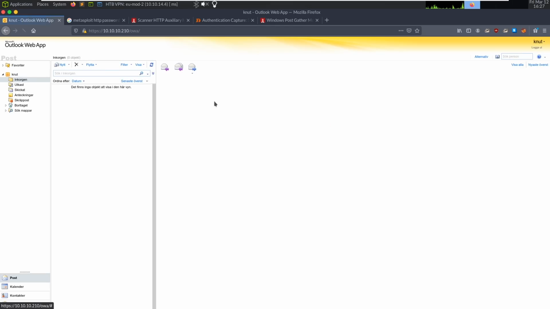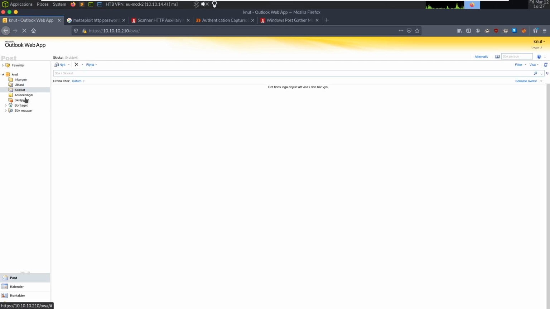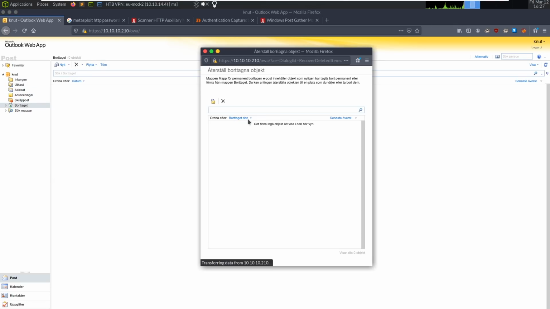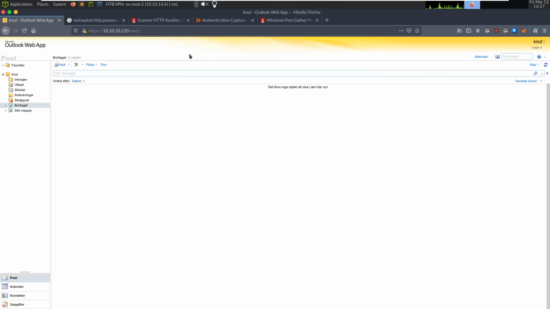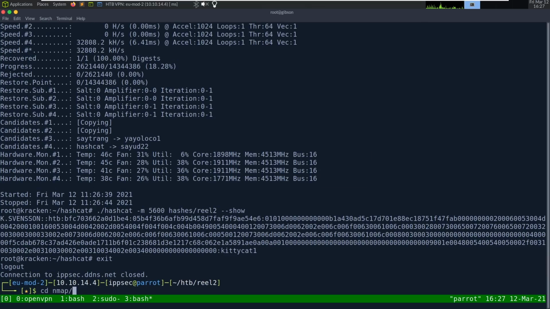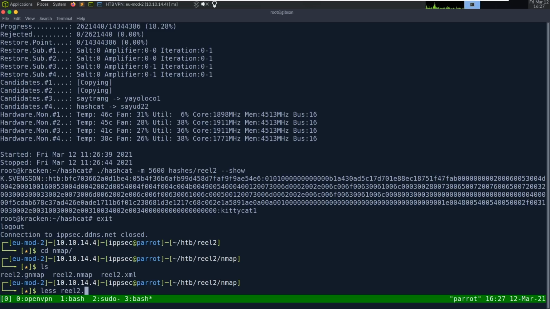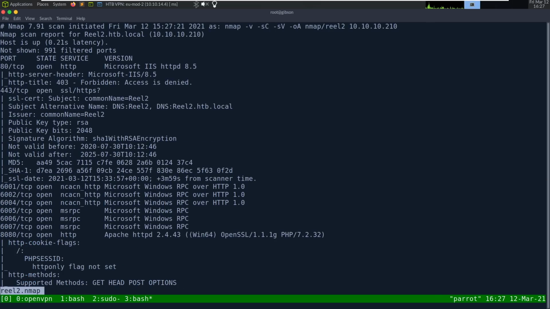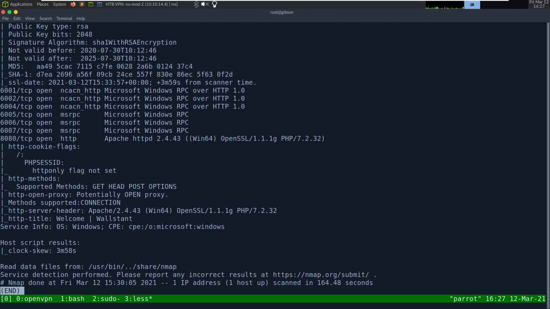kittycat1. We log in, we look all around, and we don't see anything, even in this deleted. So that's kind of a dead end. If we go back to our nmap, let's go in nmap, less real2.nmap, see what ports are open. We don't have 445.